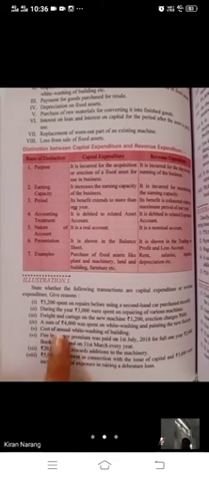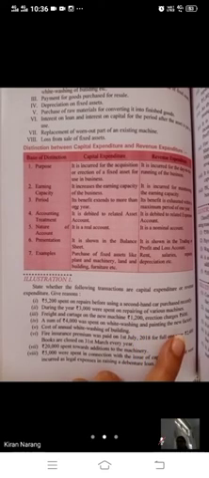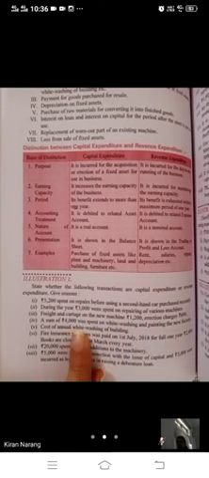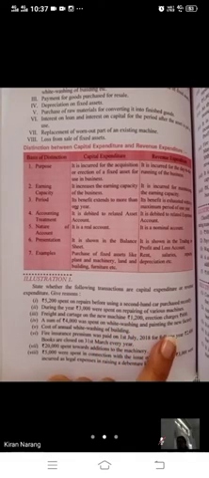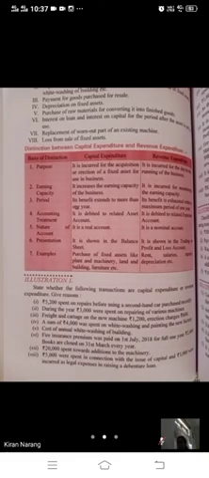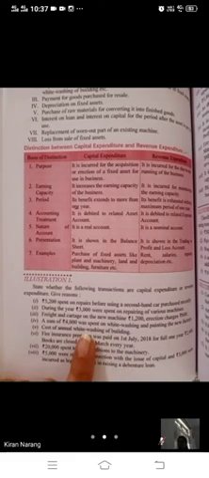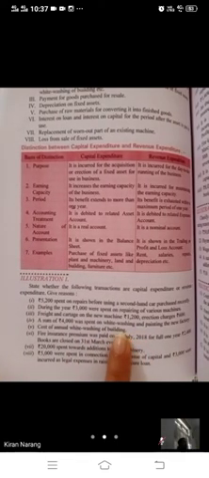Now बच्चे, the fourth one: a sum of rupees 4000 was spent on whitewashing and painting the new factory. As the factory is whitewashed and painted for the first time, it should be treated as capital expenditure. It is not yet started, बच्चे. This is a new factory. So whatever expenditure is incurred before starting that asset is capital expenditure.